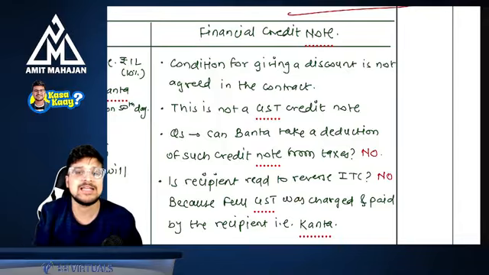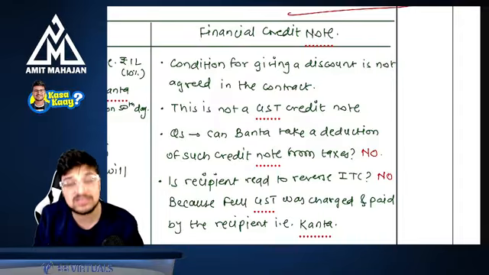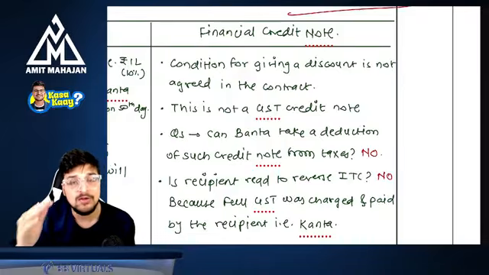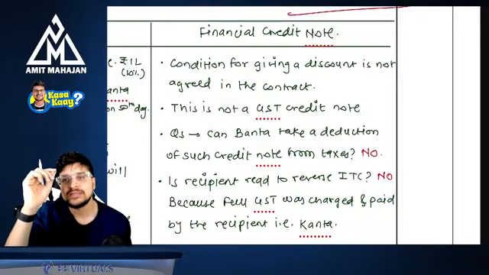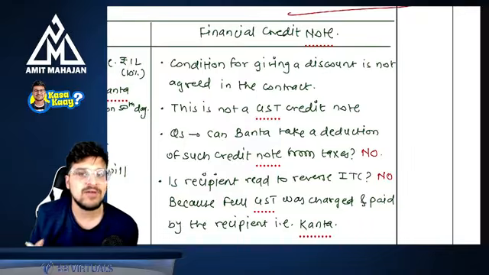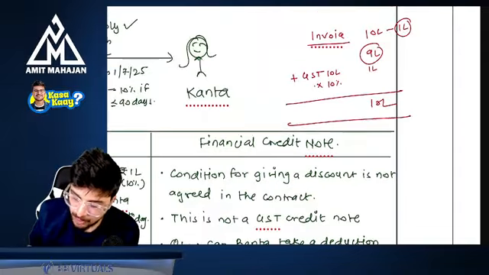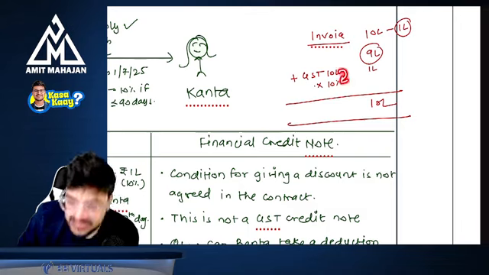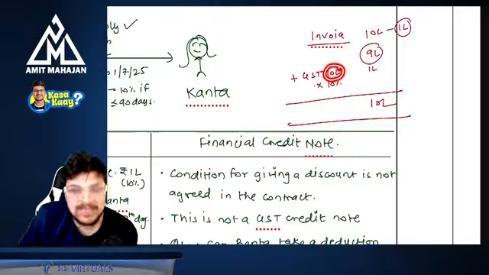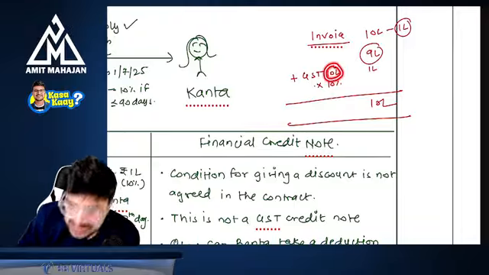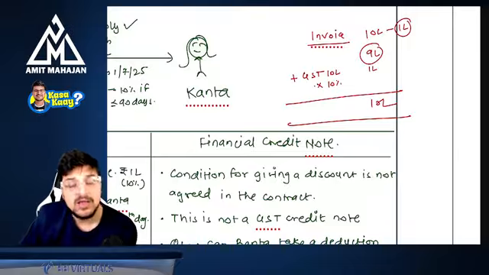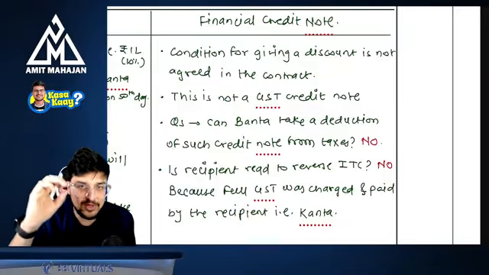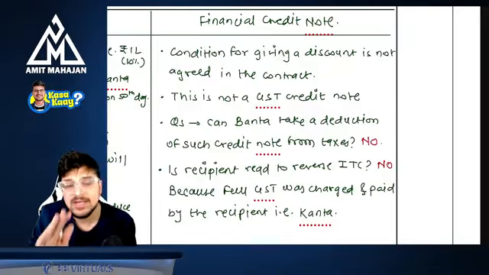And here the government is saying that in case of post-sale discount, if it is a secondary discount where there was no agreement at the time of entering into the contract of discount, then that discount will not be reduced from the value of supply. This is your value of supply on which the GST will be charged. So it will not be reduced, it will be 10 lakhs only. If you want to reduce this, then a GST credit note is required. But in this case, they are saying that you will not be able to reduce your total value of supply because it is a secondary discount.